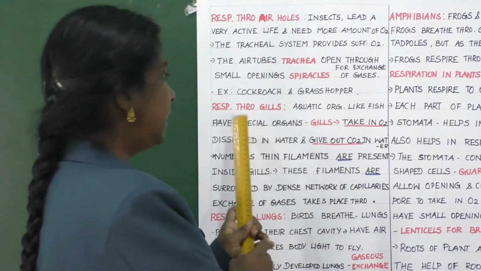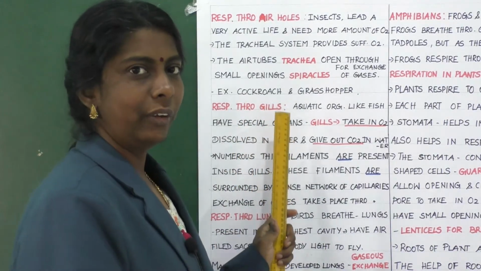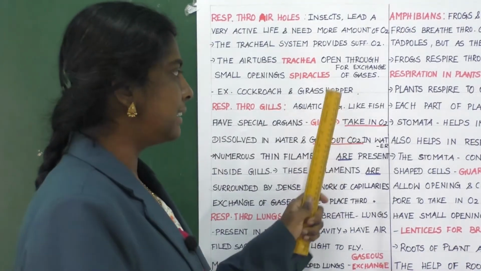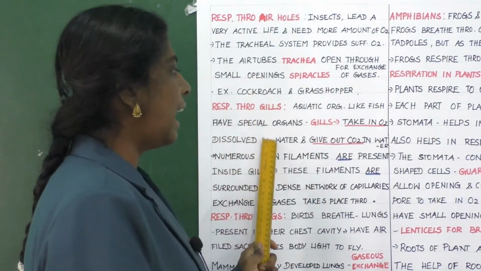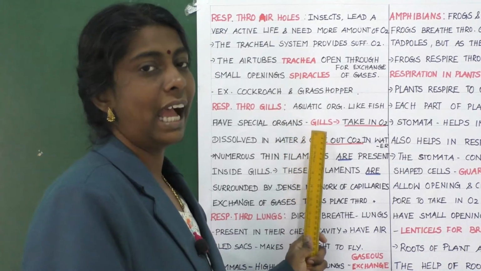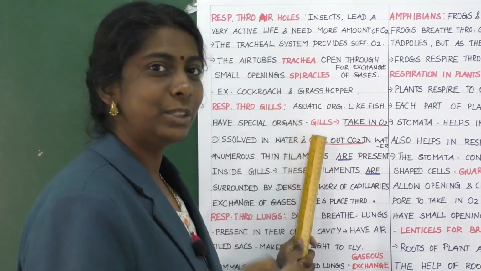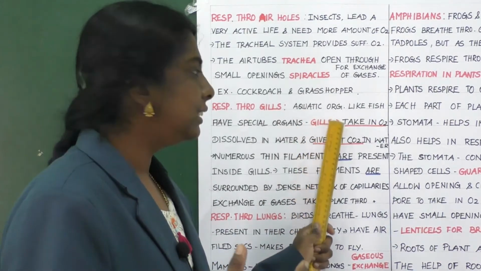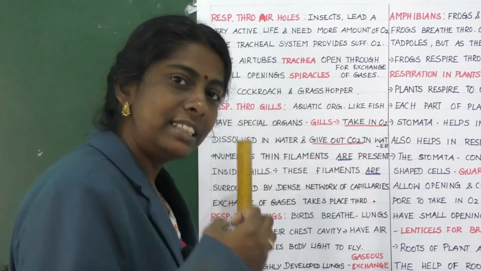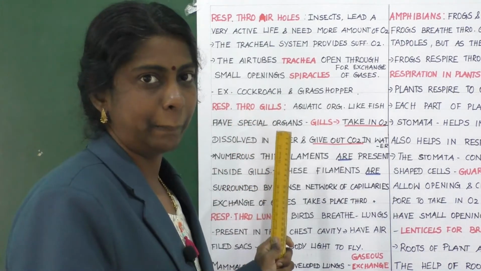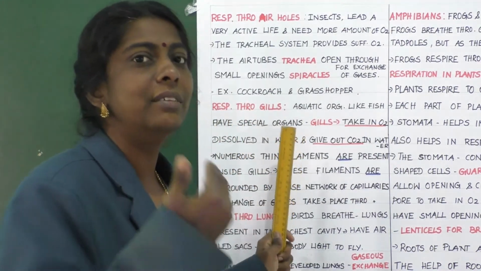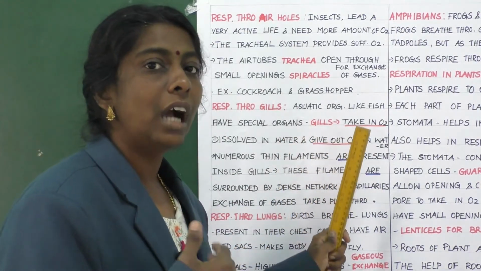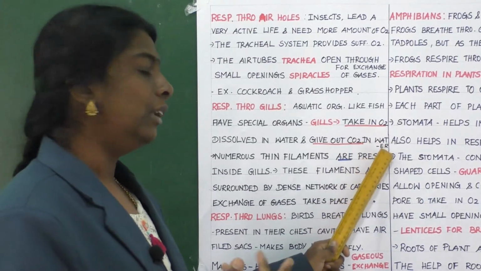Yes, children. Now about respiration through gills. So what is happening here? Aquatic organisms like fish have a special organ, said to be gills. So what will these gills do? They will take in oxygen which is dissolved in water and give out carbon dioxide in water.